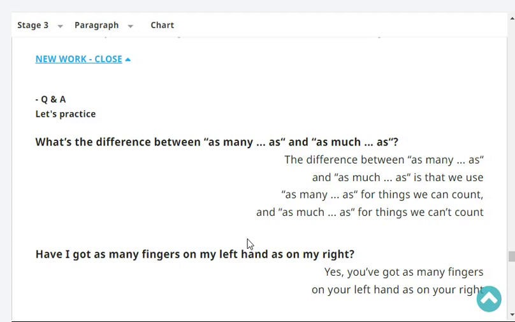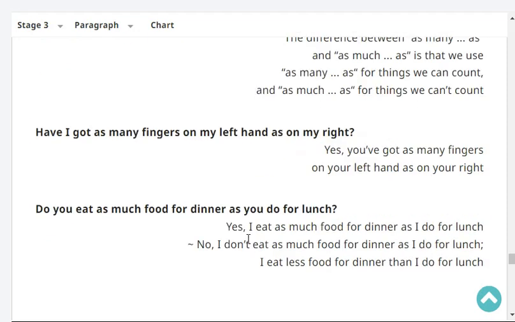The difference between as many as and as much as is that we use as many as for things we can count, and as much as for things we can't count. Very good. Have I got as many fingers on my left hand as on my right? Yes, you've got as many fingers on your left hand as on your right.